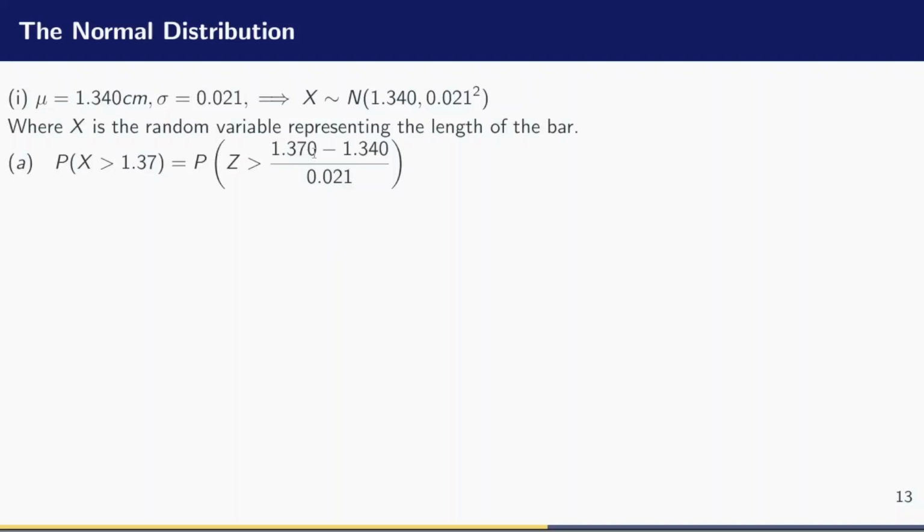So coming back to the solution, I will have that x is the x value I have here, 1.37. I've just added a 0 there just to write the number to 4 decimal places, but it will not affect the result at the end. So 1.370 minus the mean, 1.340, divided by the standard deviation, 0.021. Evaluating this quantity, I am going to have 1.429. So I'm looking for the probability that z is strictly greater than 1.429.